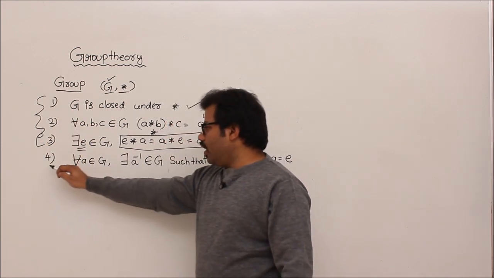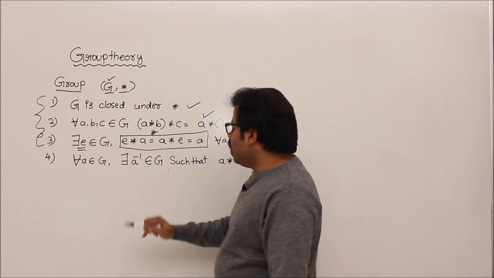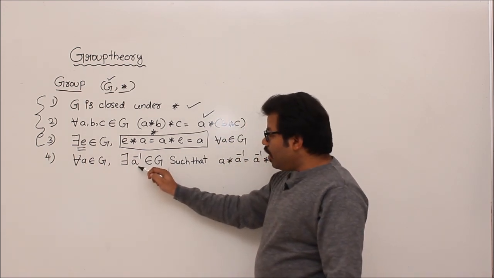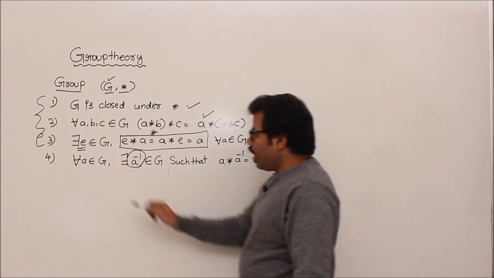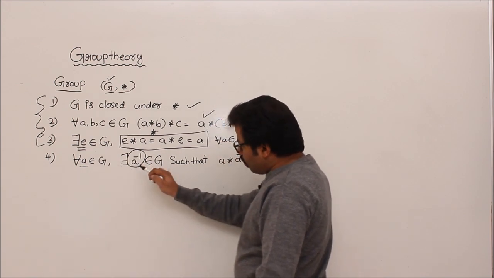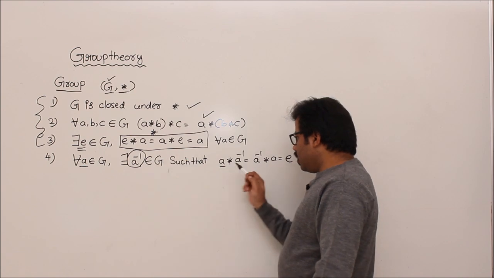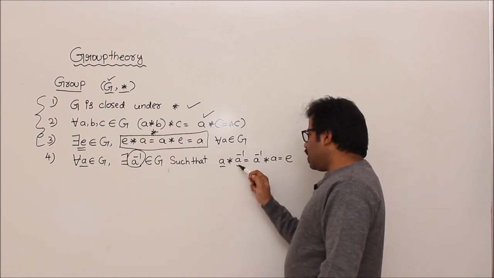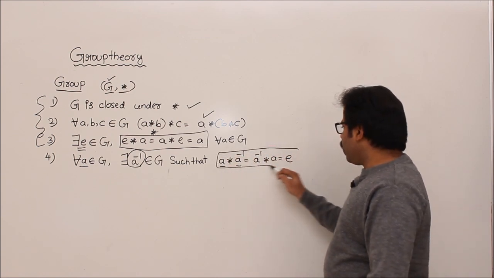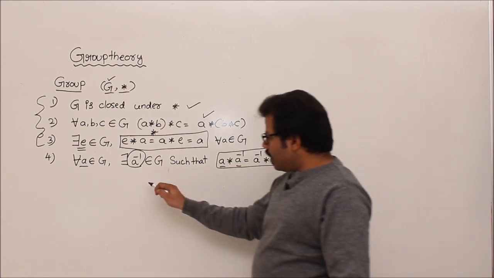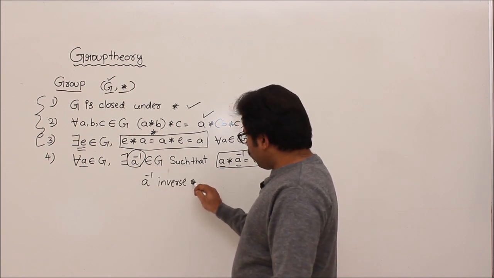Then after that, the new condition: for every element belonging to your G, there should be at least one element belonging to G. This is just another element, that's it, okay. For every element a, I should show some element such that a star that element, call it a inverse, satisfies a star a inverse equals a inverse star a equals e. If you can show such an element, then we say that that element is called the inverse of a, okay.